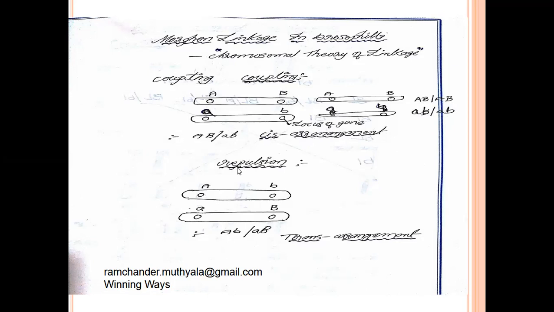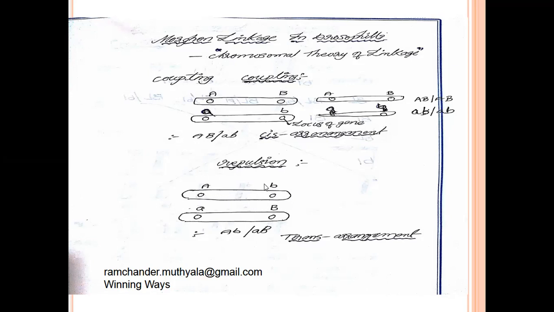And the next one, repulsion. On one chromosome, two or more genes are present. Some genes are in a dominant position, some in a recessive position. So these chromosomes are in a heterozygous condition.